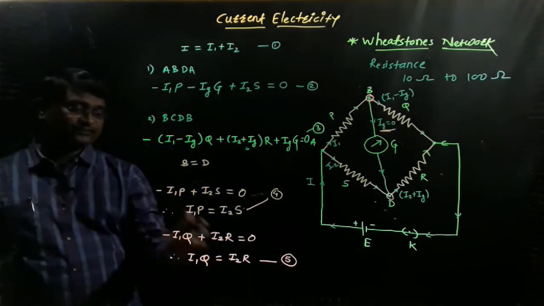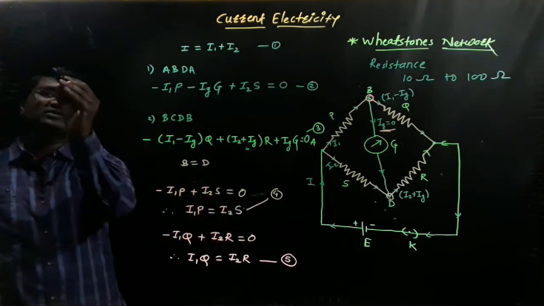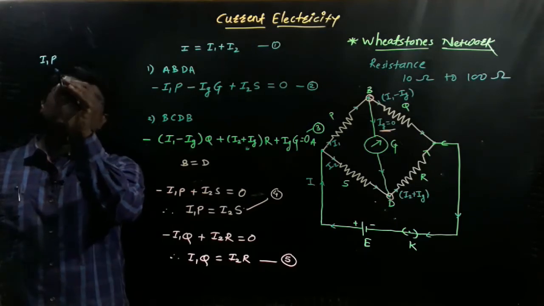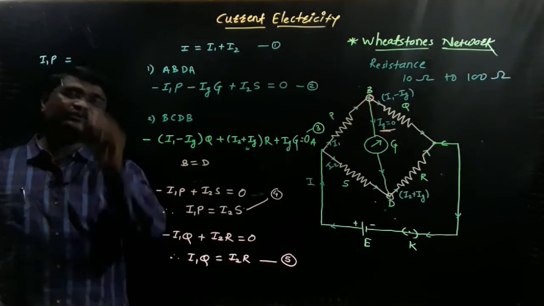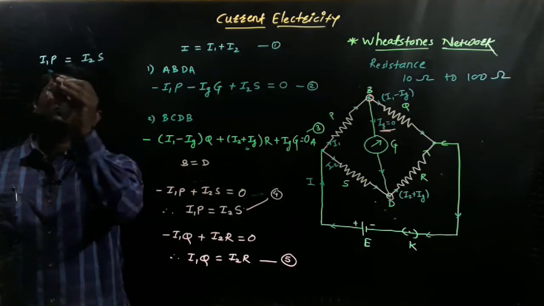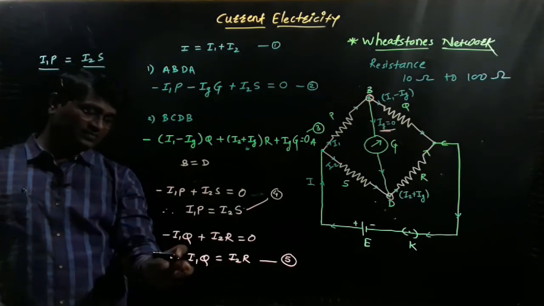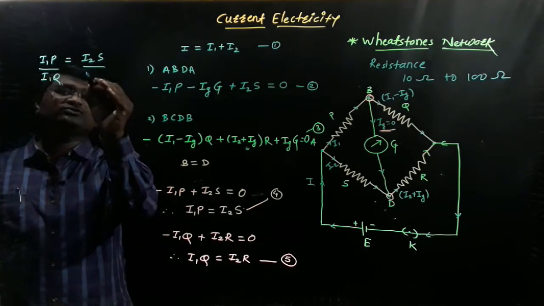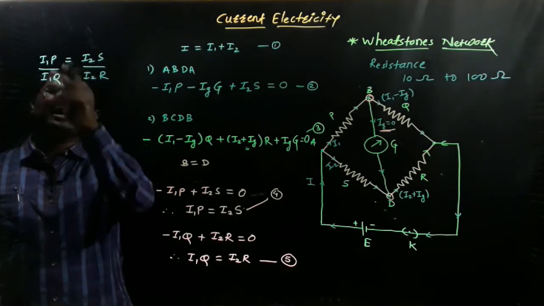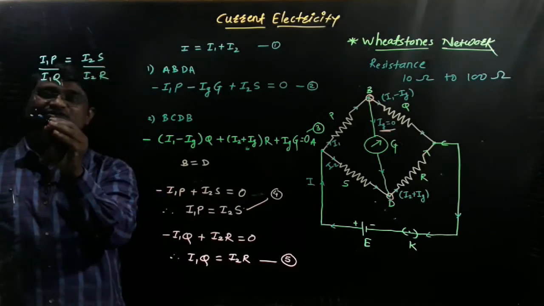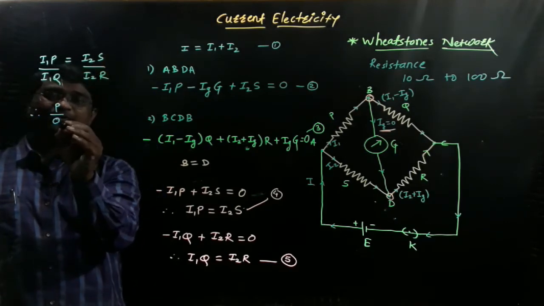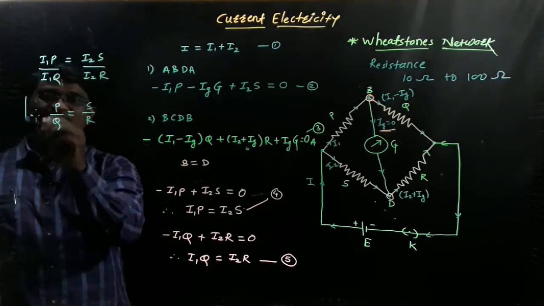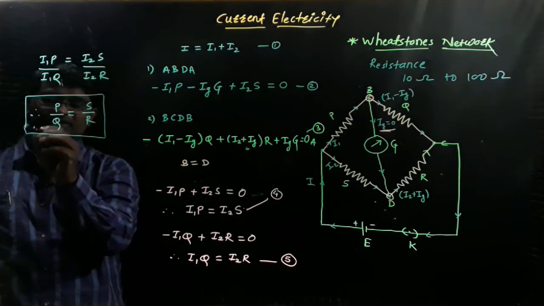So let's divide. What is equation number 4? That is I1P is equal to I2S, divided by I1Q, which is equal to I2R. So I1 cancels, I2 gets cancelled. So we find P upon Q is equal to S upon R. So this is the balancing condition of the network.